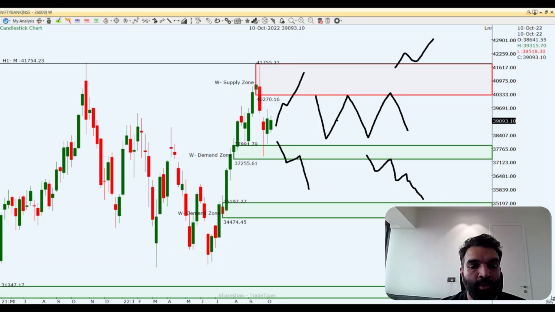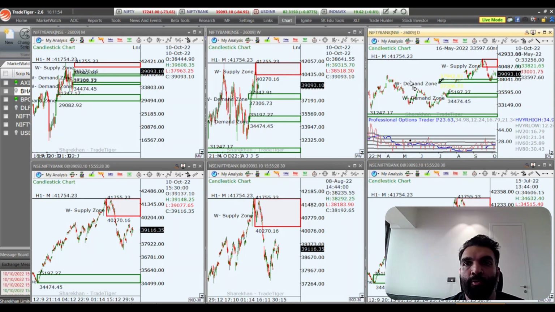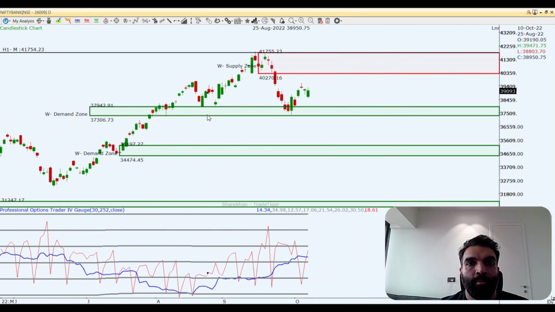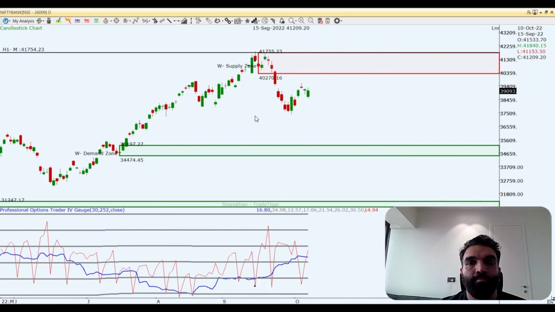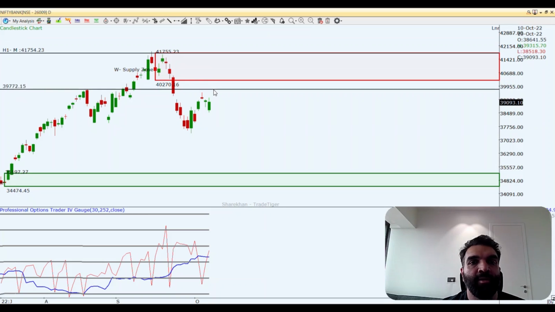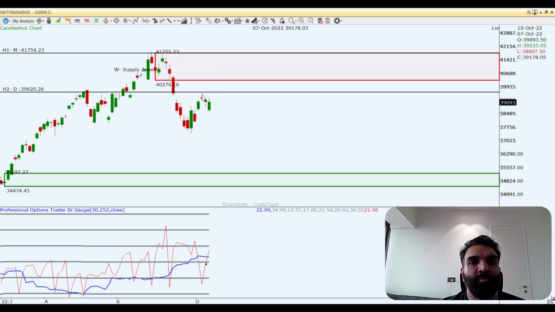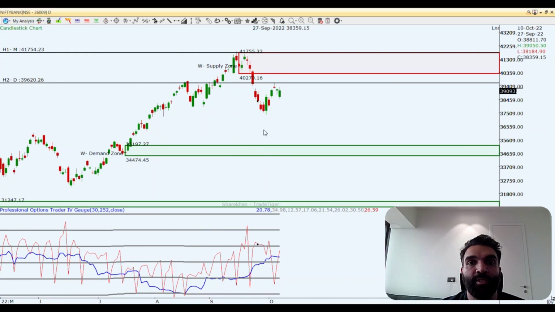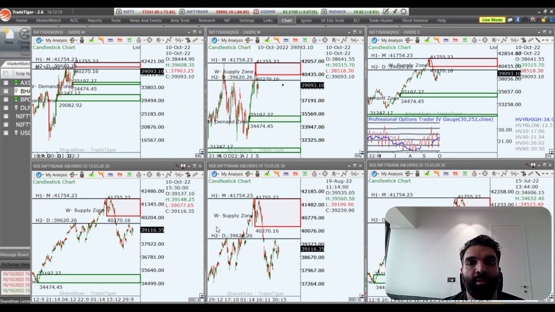Alright, let's move on to the daily chart now. And if you go to the daily chart on Bank Nifty, so again, very very similar pattern like the Nifty. There would be some potential supply on the Bank Nifty somewhere around this area here, from where the prices have actually reversed. And मुझे लगता है कि शायद एक और फेयर अटेम्प्ट हो सकता है मार्केट वहाँ तक जाने में.